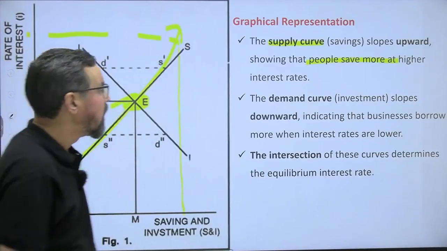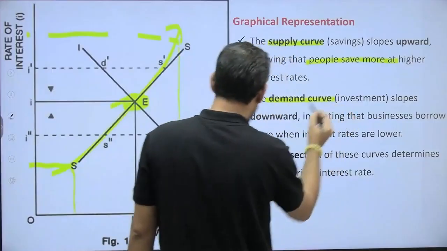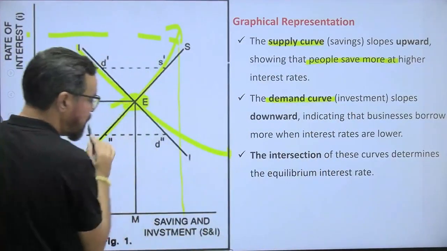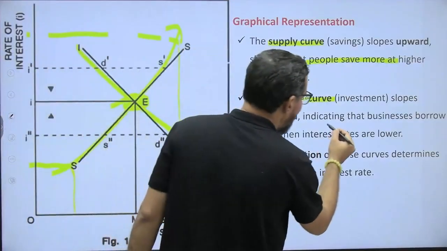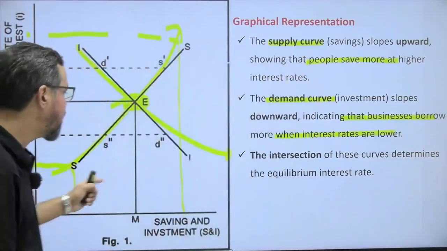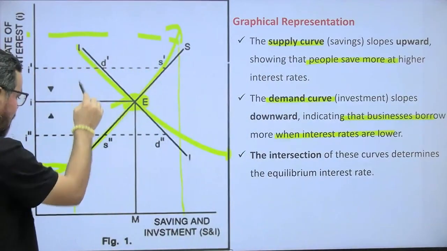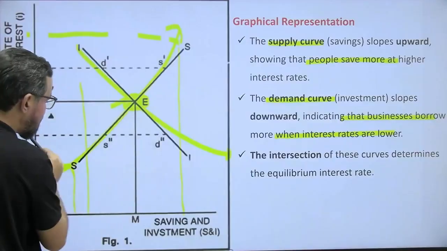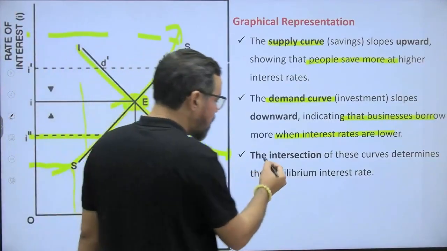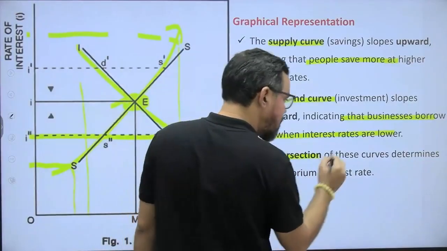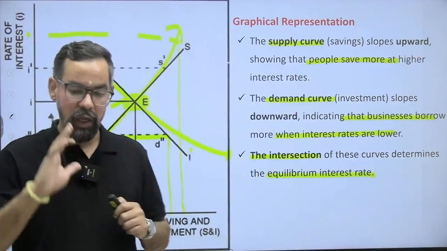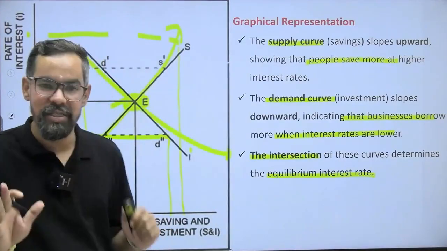That is the reason. The other one is the demand curve, which generally slopes downwards. Okay, this is the movement of the demand curve. It indicates businesses borrow more when interest rates are lower, right? So if the interest rate is this, we are borrowing less. When the interest rate is this, we are borrowing more. That is the simple logic behind this. So the intersection of these curves determines the equilibrium interest rate. That is the market interest rate for that particular security, right? So this is the basic fundamentals.